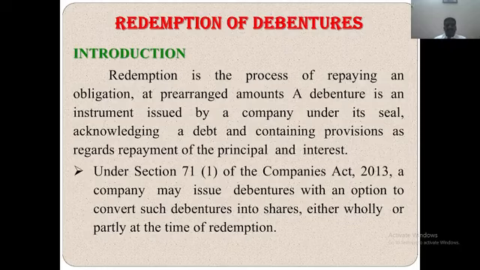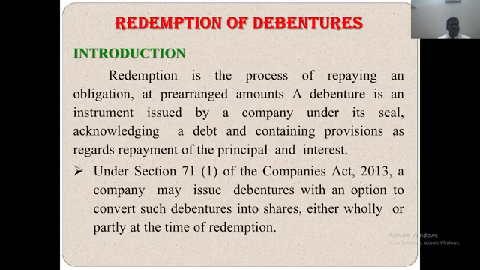The method of debenture redemption adopted determines to a very large extent the actual accounting for redemption as well as the resource for the same. There are broadly four methods for redemption of debentures, which are as follows: lump sum payment method, drawing of lots method, purchase in the open market method, ex-interest and cum-interest purchase, then conversion method. So these are the methods of redemption of debenture.